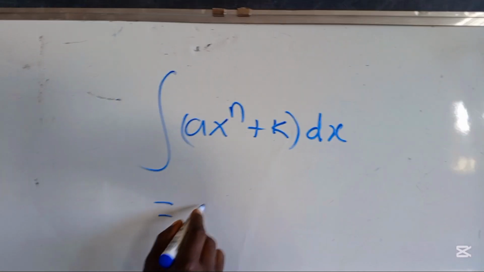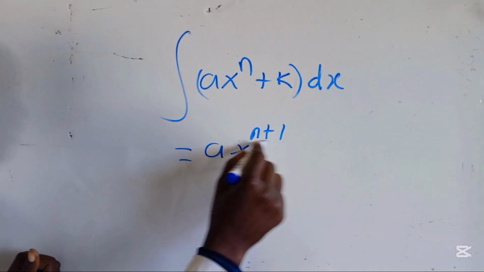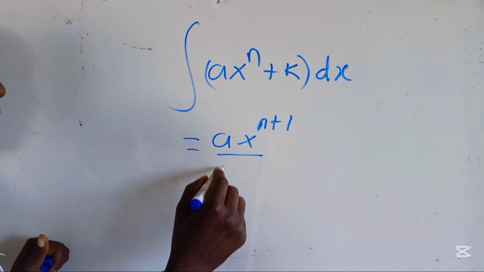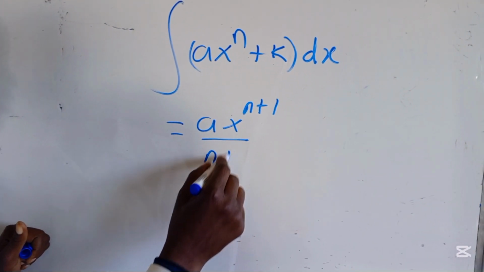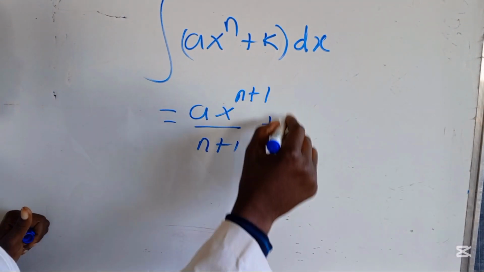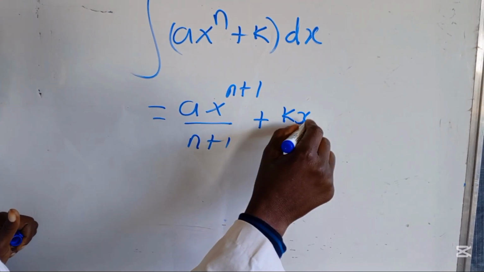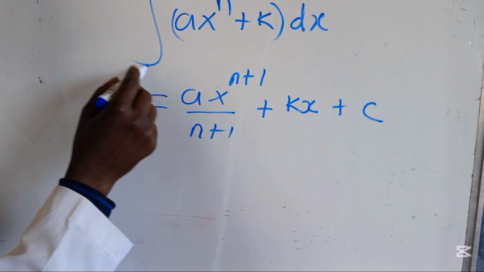You take this one, you carry it the way it looks, then you add 1. The same plus 1 should be added here, meaning that I will have n plus 1. And then what are you supposed to do? You just add x to the k, then plus c. Why plus c? Because there are no limits.